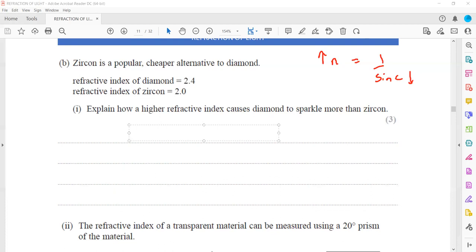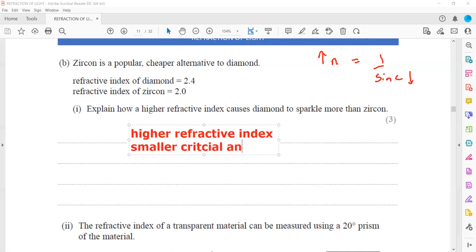So a higher refractive index will have a smaller critical angle. As a result, there will be more reflection. That's why diamonds sparkle more than zircon.